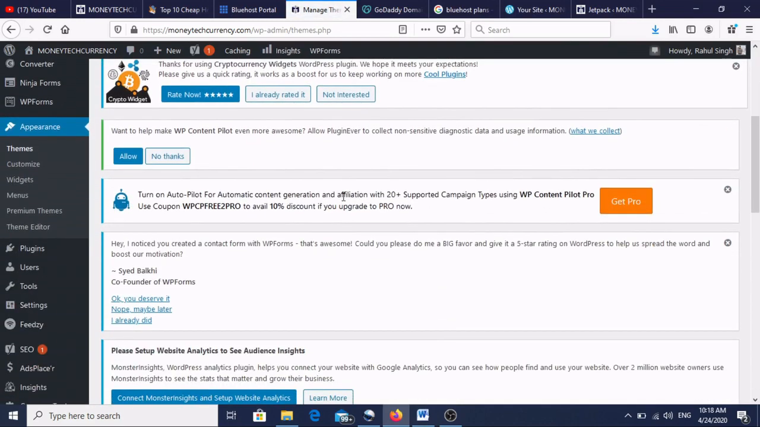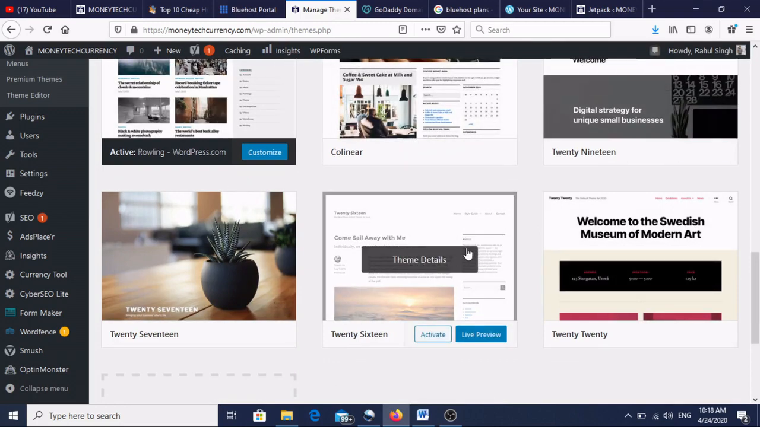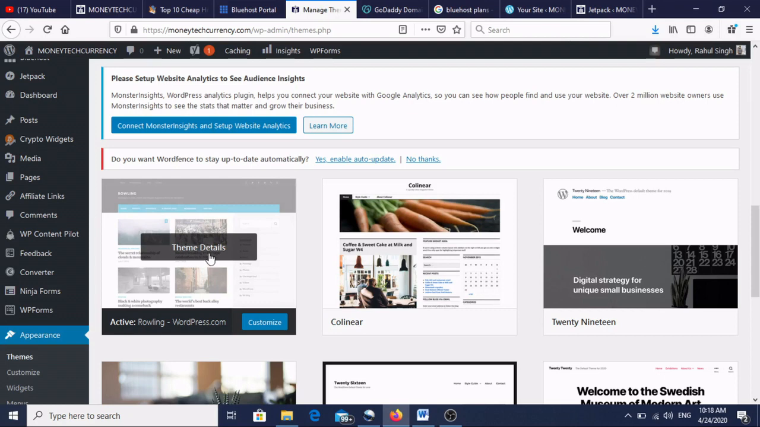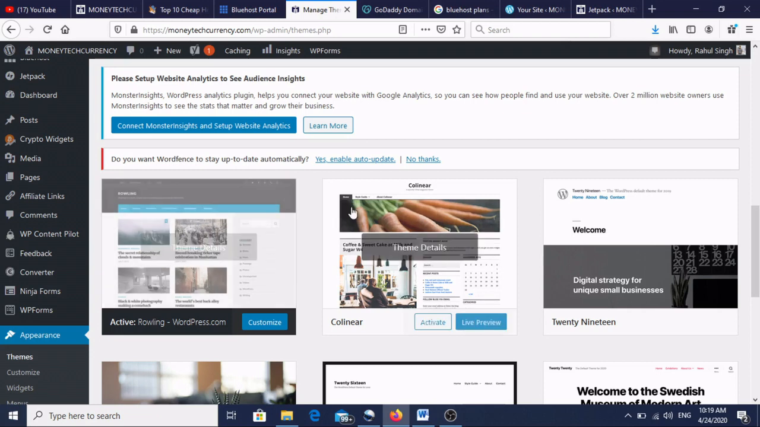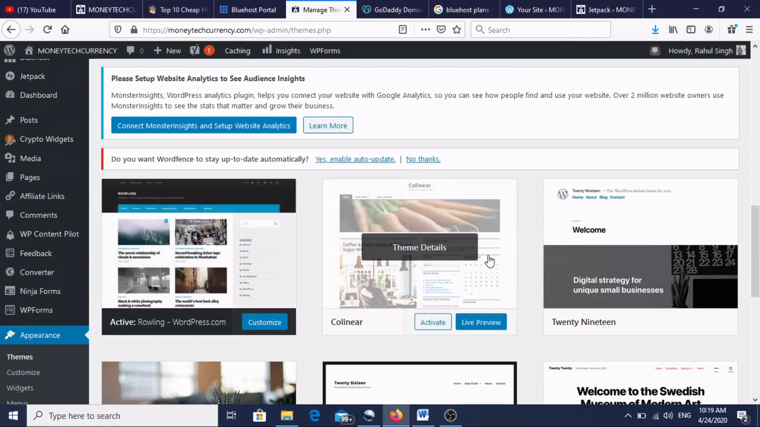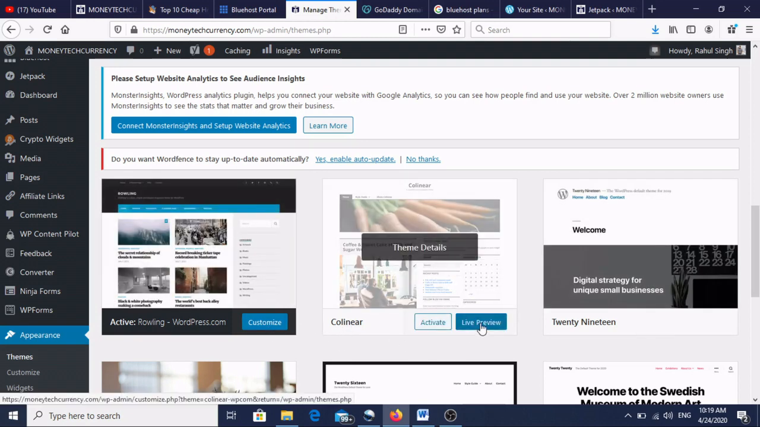Okay, when you open the themes, these are the free themes. Theme details are there, so you can see how your page will look. This is my theme, which I took for free, not purchased. So many themes are here, this also, this also. If you customize, you can also do a live preview. This preview we can see from here.